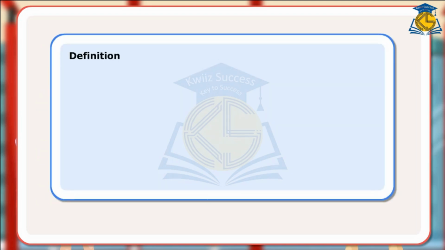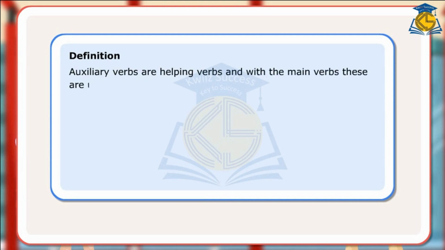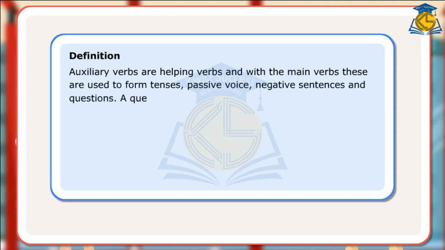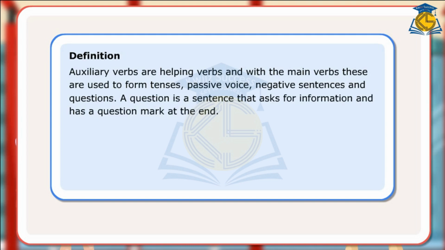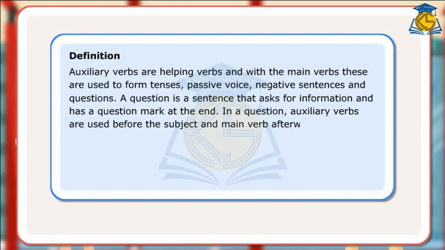Definition. Auxiliary verbs are helping verbs, and with the main verbs, these are used to form tenses, passive voice, negative sentences and questions. A question is a sentence that asks for information and has a question mark at the end. In a question, auxiliary verbs are used before the subject and main verb afterwards.